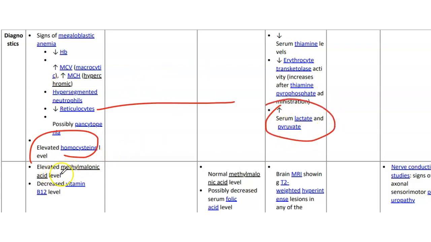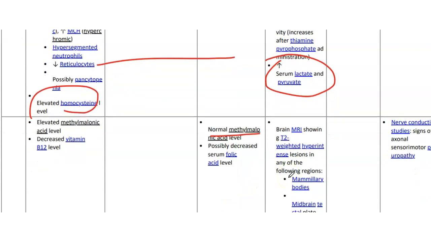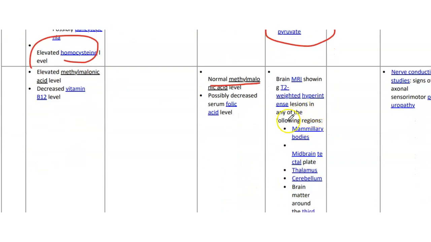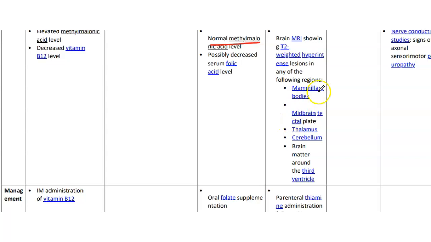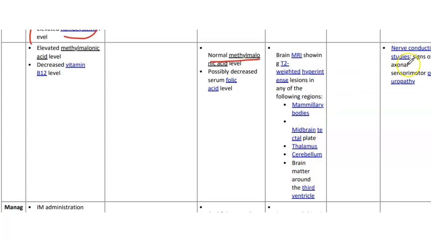In B12 deficiency, we have elevated methylmalonic acid level and decreased B12 level, while in folic acid deficiency, we will have normal methylmalonic acid level and possibly decreased folic acid level. In Wernicke encephalopathy, brain MRI will show hyperintense lesions in any of the following regions: mammillary bodies, midbrain, tectal plate, thalamus, cerebellum, and brain matter around the third ventricle. In dry beriberi, nerve conduction studies will show signs of axonal sensory-motor polyneuropathy.